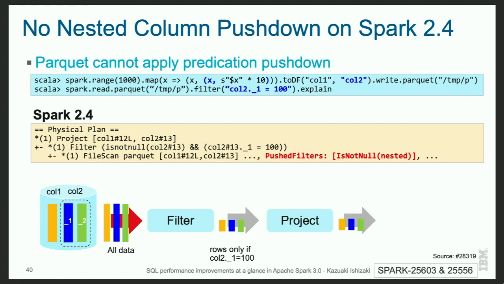Another improvement regarding the nested column is pushdown, such as Parquet and ORC. On Spark 2.4, pushdown works well for non-nested columns such as column 1, written in orange. However, it does not work for nested columns such as column 2. As you can see in the query plan, the pushdown filter does not have a condition regarding the predicate equal to 100. As a result, all partitions are read from Parquet columnar in Spark 2.4.